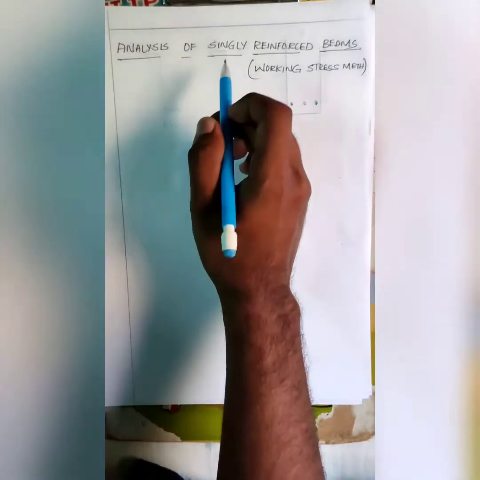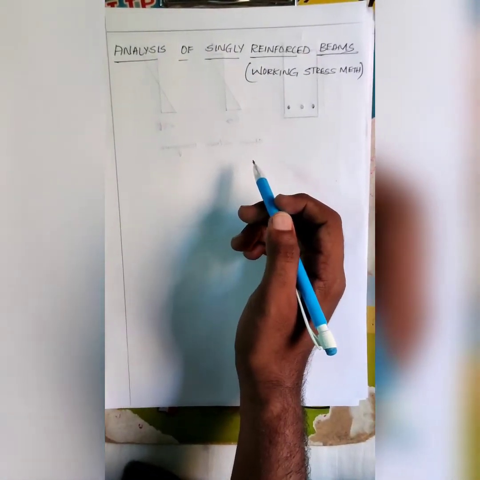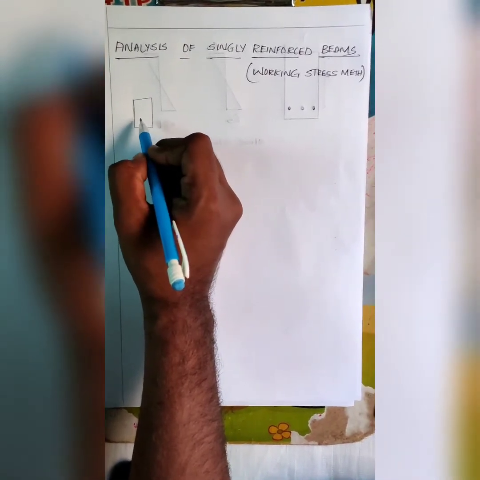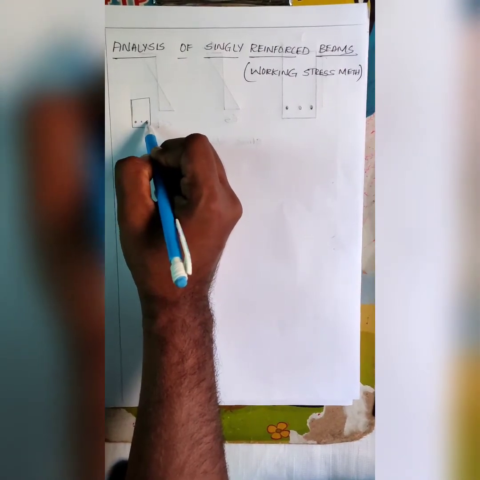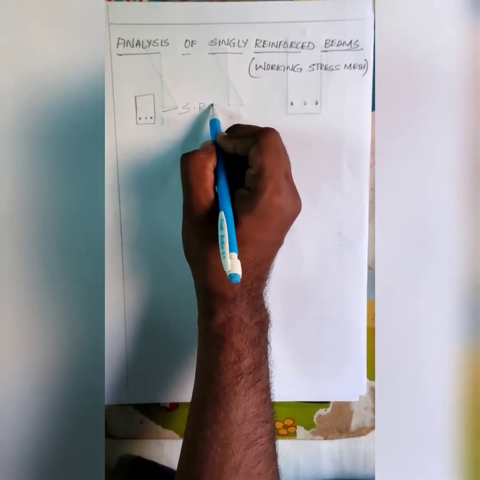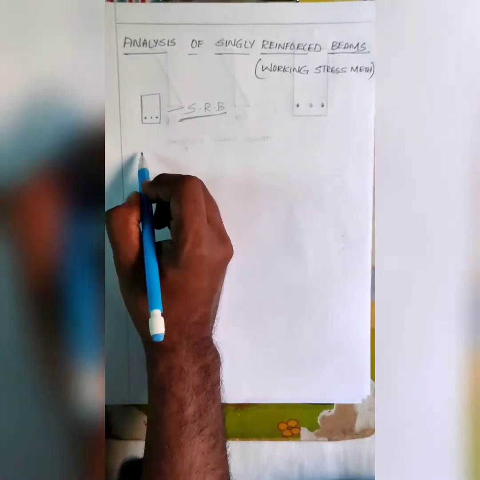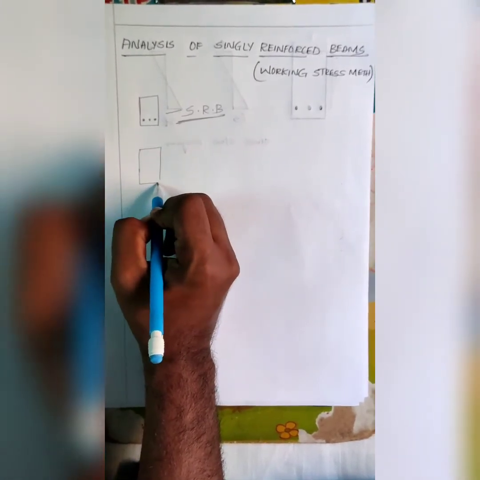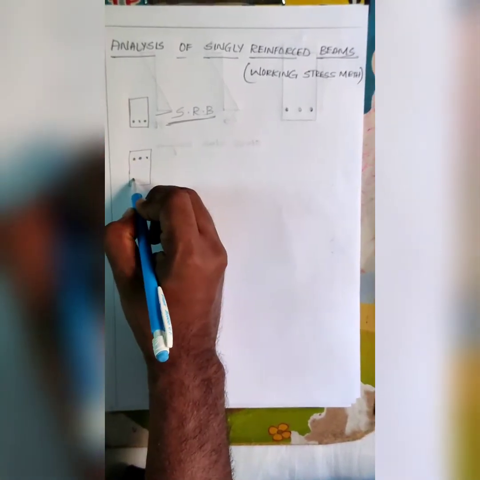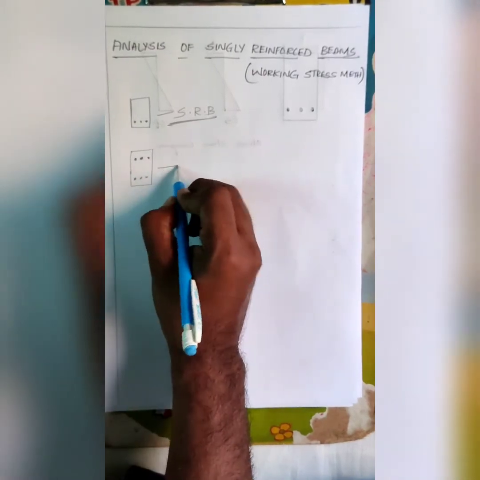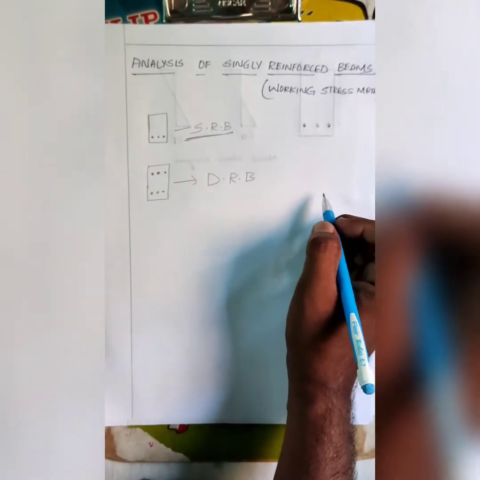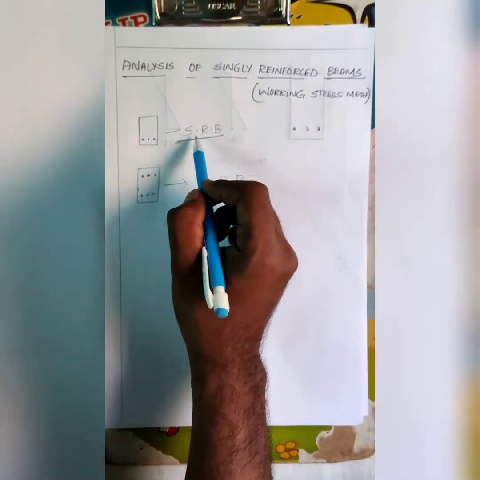What is a singly reinforced beam? Suppose this is the cross section of the beam which is reinforced at the bottom of the section. That is called a singly reinforced beam. There may also be doubly reinforced beams, the beams which are reinforced both at the top and bottom of the section. These types of beams are called doubly reinforced beams. But now we are going to analyze the singly reinforced beams.